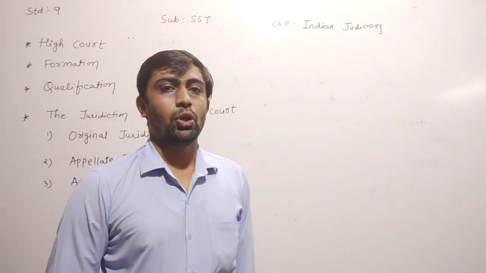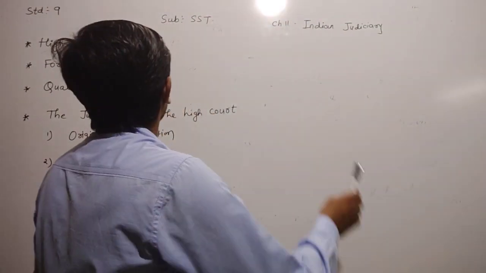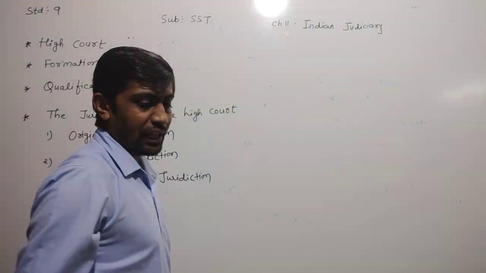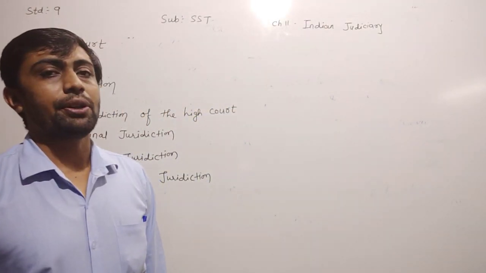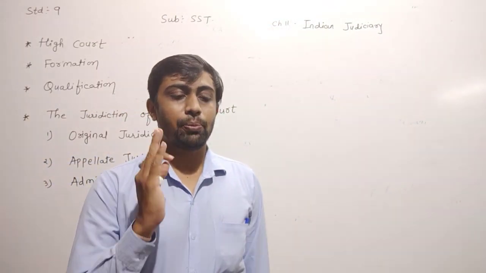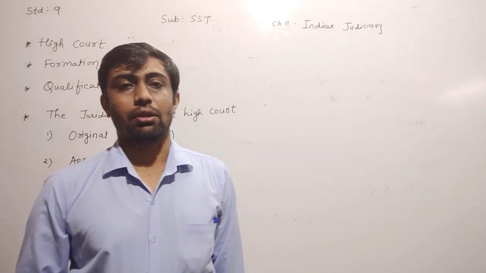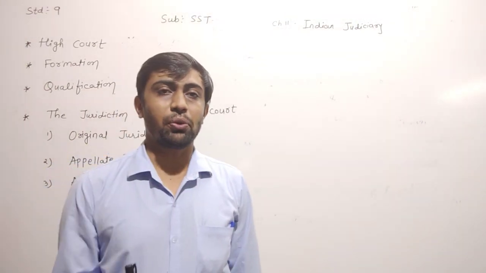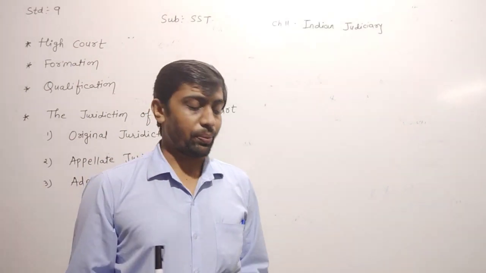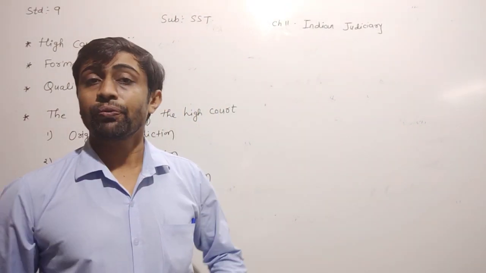Dear children, today we are going to learn Standard 9 Social Science, chapter number 11. The name of the chapter is Indian Judiciary. In the previous lecture, we already learned about the Supreme Court as well as its working, and the last topic we learned about was the Court of Record.